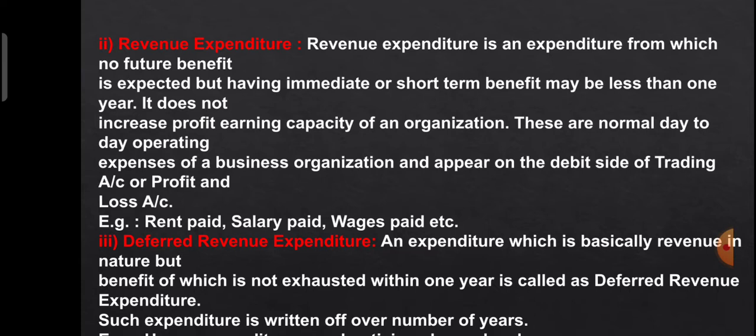It is expected to have an immediate or short-term benefit, maybe less than 1 year. It does not increase the profit earning capacity of the organization. These are normal day-to-day operating expenses of the business. Say, for example, rent paid, salary paid, wages paid will be known as revenue expenditure.